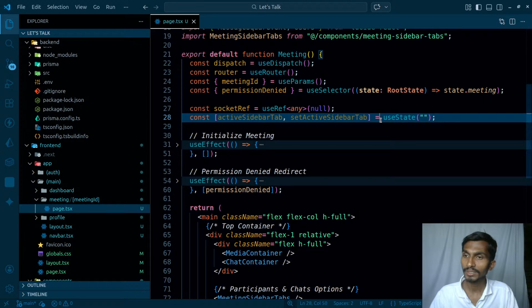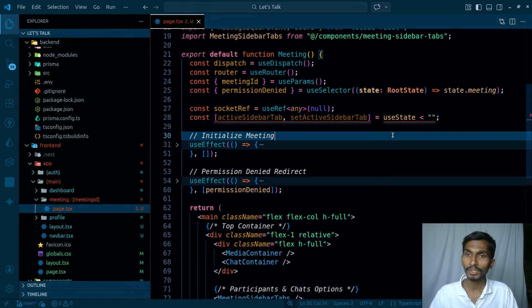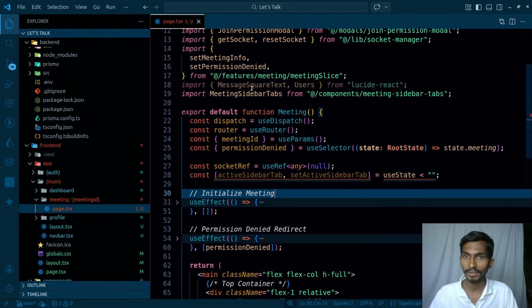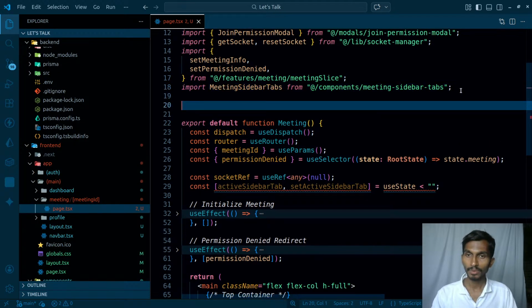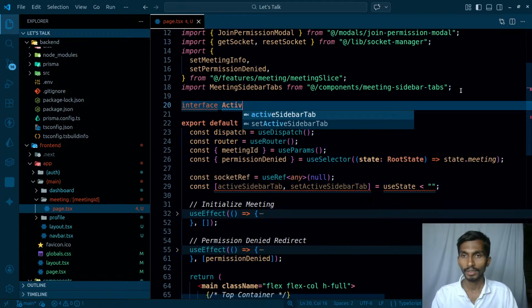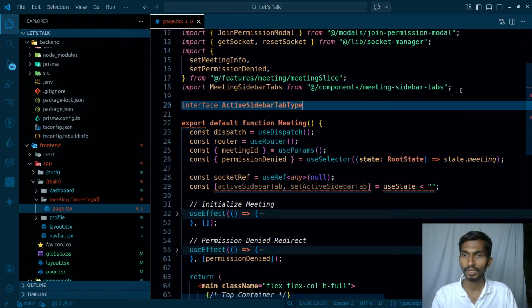So I can just simply say that the type of this is gonna be either participants, or let me create the type. So active tab bar type, right? So come back here, let's simply get rid of this. I'm gonna be creating an interface over here. So the interface is actually gonna be active sidebar tab type.